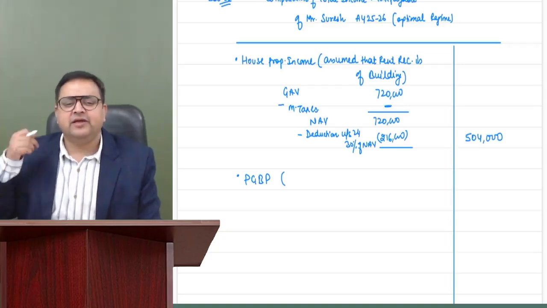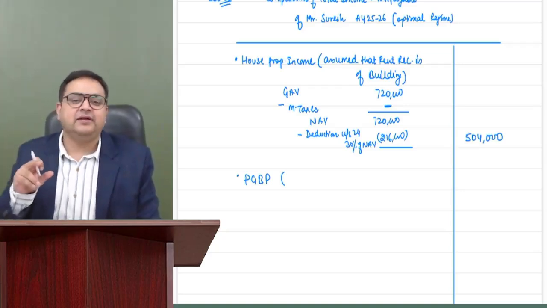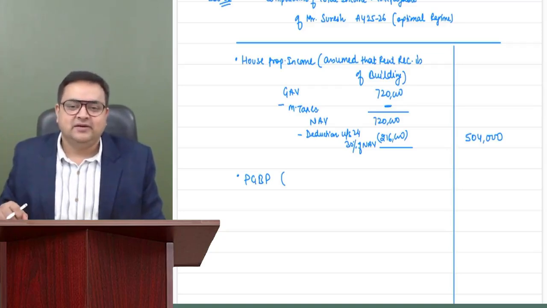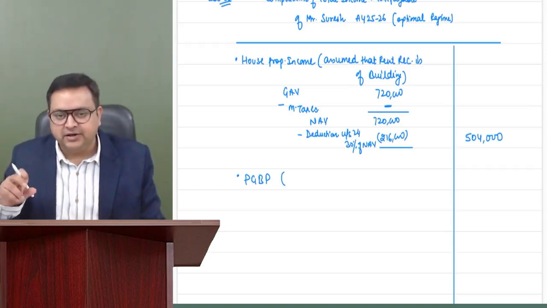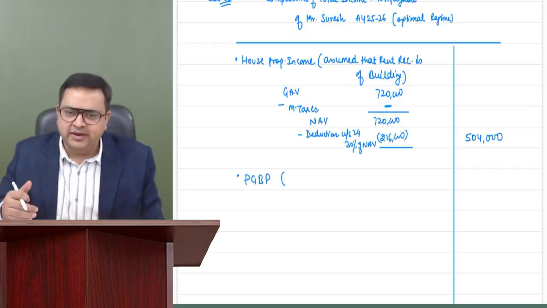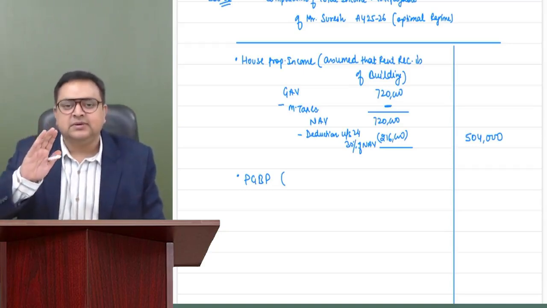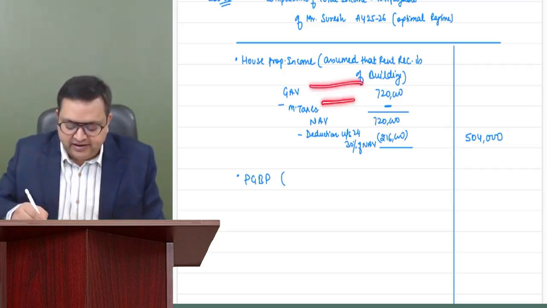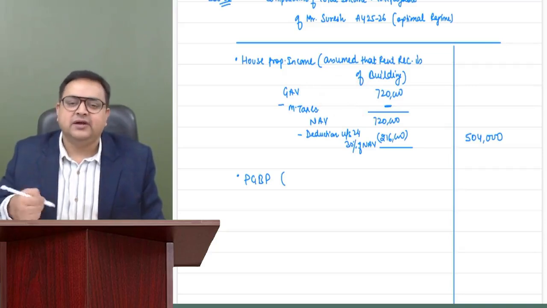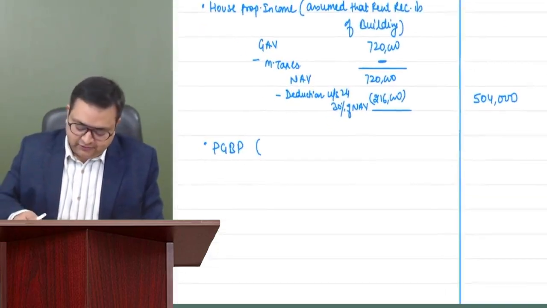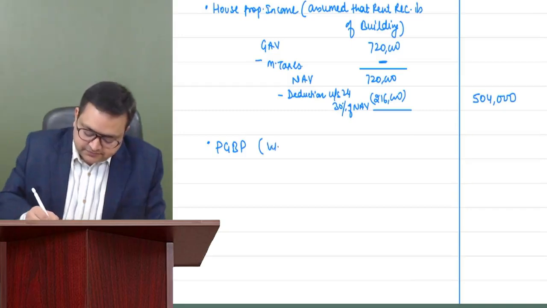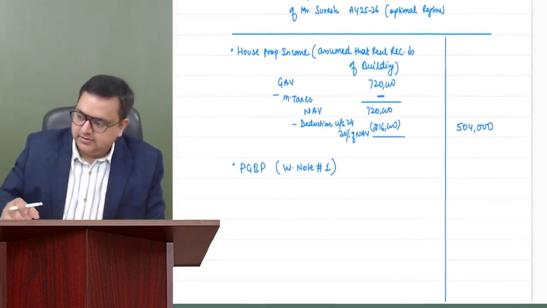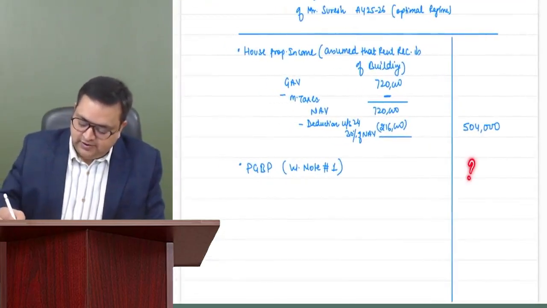We will not make a working note for everything. If we make a working note for each and everything, it will eat up our time in the examinations. But as a thumb rule, if there are just 2, 3, 4 lines, you can easily explain it right here. But if you think the computation is more, it is better to make a working note. So for PGBP, we will make a working note. Working note number 1. So we'll make the working note over here.